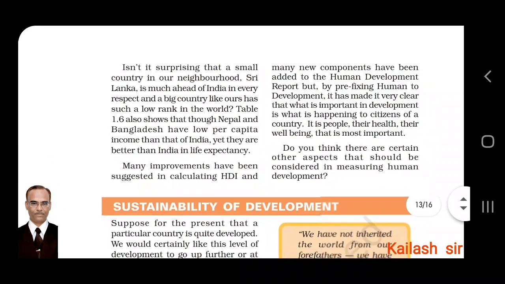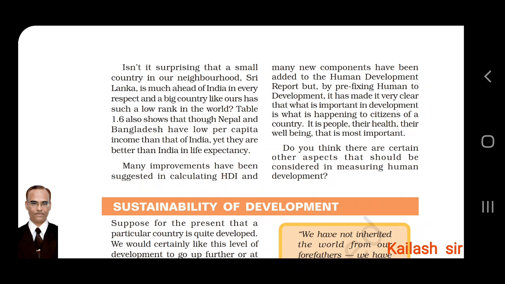So in each criteria, we can say it is ahead of India. India is a very big country, hugely populated and very talented, but Sri Lanka is above in all the levels. Such a low rank in the world our India has. Table 1.6 also shows that though Nepal and Bangladesh have lower per capita income than India, yet they are better than India in life expectancy. The life expectancy rate is good even in Nepal and Bangladesh.